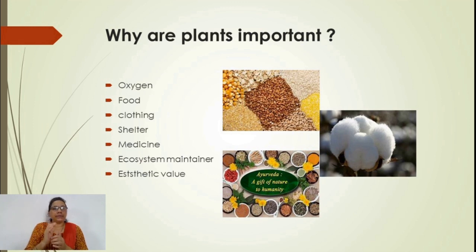They give us shelter, timber and medicine. A lot of phytochemicals have medicinal importance, and plants are the raw material and chemical constituents for the preparation of medicine.